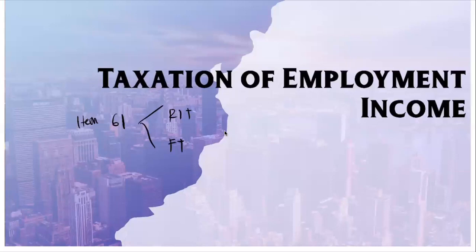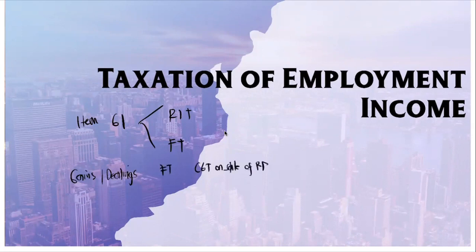The first item of gross income that we learned in taxation are the gains or dealings. And we said your gains or dealings are subject to both RIT and final tax. So what are items subject to final tax? You have your CGT on sale of real property considered as capital asset, which is subject to 6%.